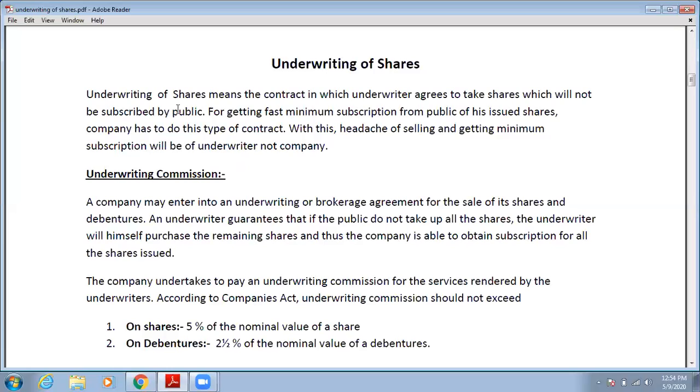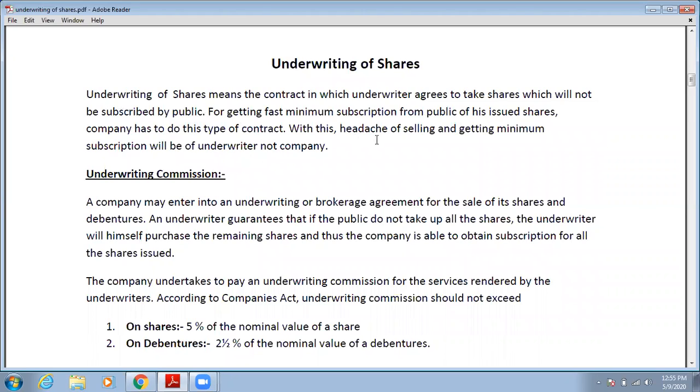So basically underwriting is a contract in which underwriters agree to take the shares which are not subscribed by the public. Underwriters have to subscribe these shares. For getting the minimum subscription from the public for the issued shares quickly, the company has to make this type of contract.